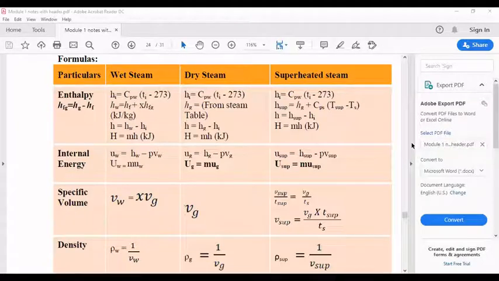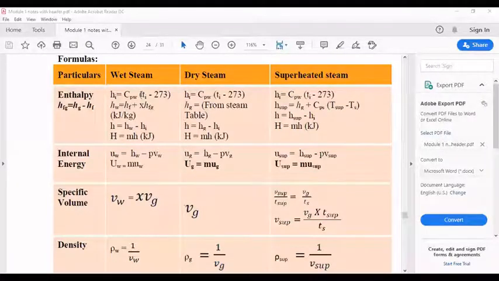In this lecture, I'll explain how to solve the problems on steam formation. For solving the problems on steam formation, these are all the simple formulas. In this, the particulars are enthalpy, internal energy, specific volume, and density. For these particulars, I have given the formulas in this.